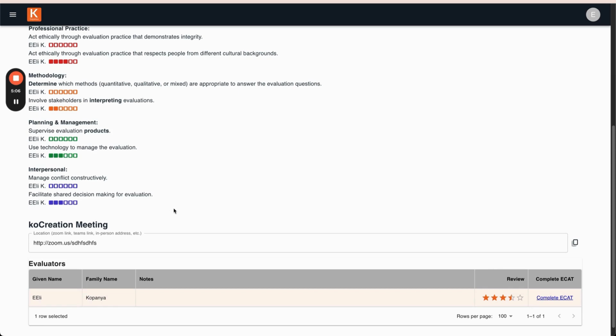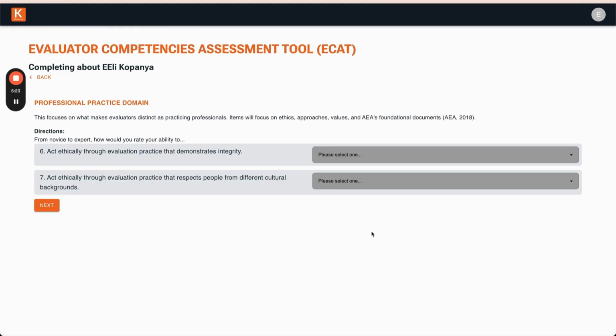To complete the ECAT assessment for an evaluator, click on the link that says Complete ECAT, and you will be taken to another page similar to the one you saw when you were taking the ECAT yourself. The only difference here is that you will be rating the competencies of the evaluator. Keep in mind that you will only be rating the competencies originally specified in the RFP.